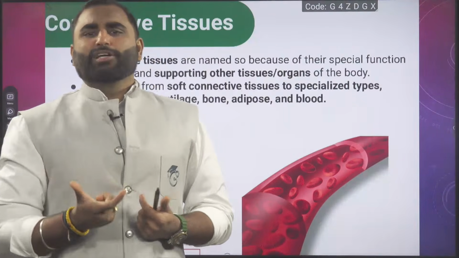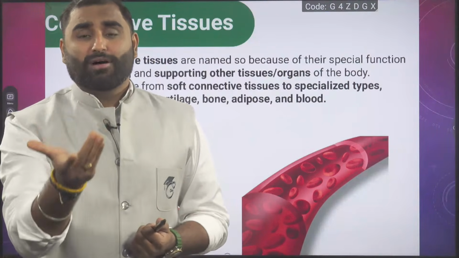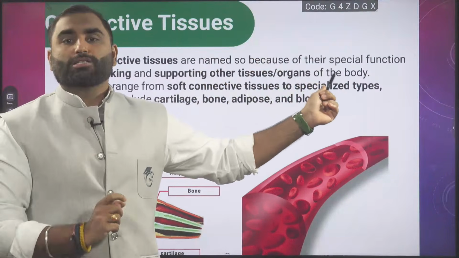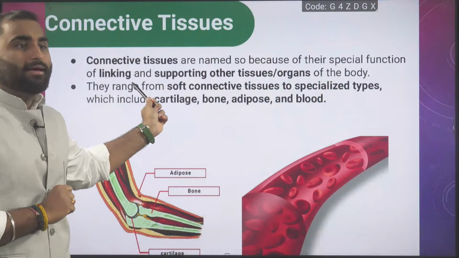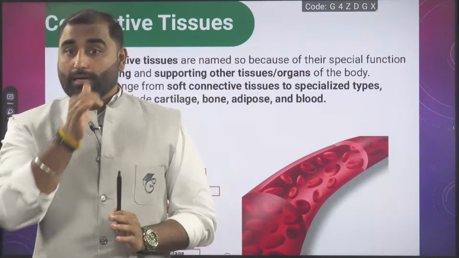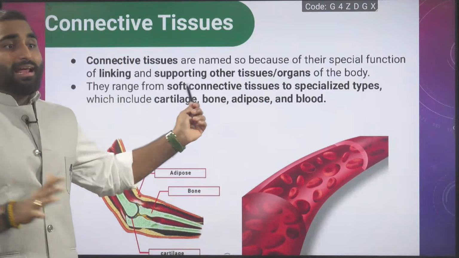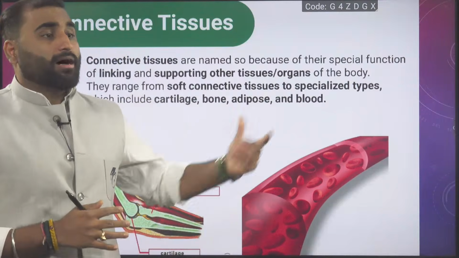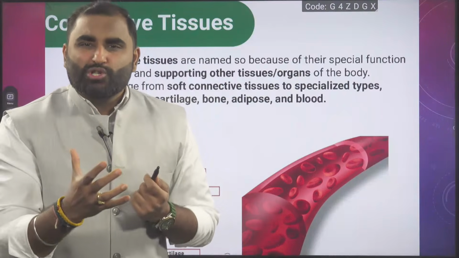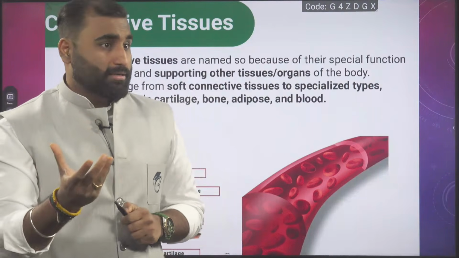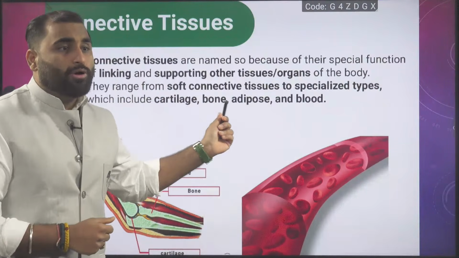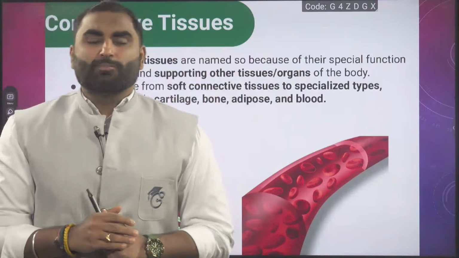So see, connective tissue, what does it do? The name has the function: to connect the different tissues. Connective tissues are named so because of their special function of linking and supporting other tissues or organs of your body. Are we clear with this? They range from different types. There are certain soft connective tissues like areolar, adipose. They are soft, but some are specialized. Which are the specialized ones? Cartilage, bone, adipose and blood will become the specialized type.